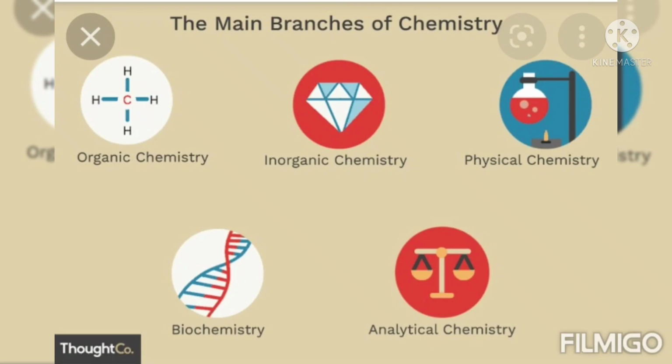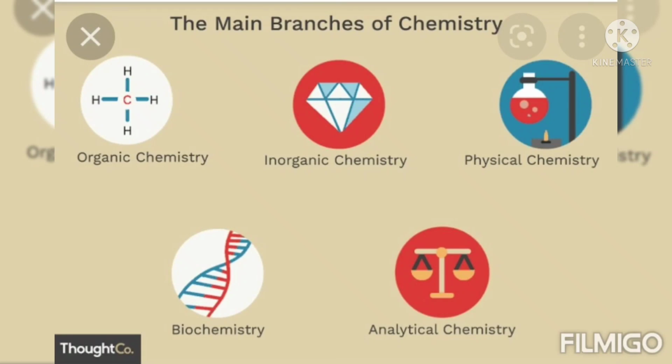You can remember them easily with these structures: there is methane, there are compounds other than carbon-containing ones, there is a heating technique, and there is biochemistry, which means RNA and DNA, and analytical chemistry means separation techniques. Understand? Okay.